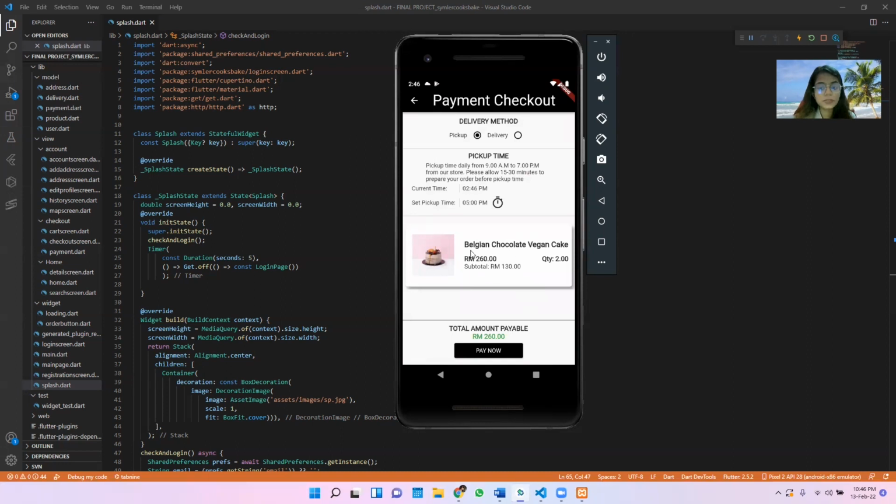Okay, so you can see what are the chocolate cake you have chosen. Quantity 2, price is 260 in total.